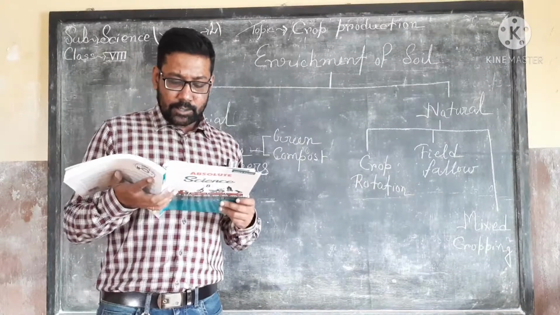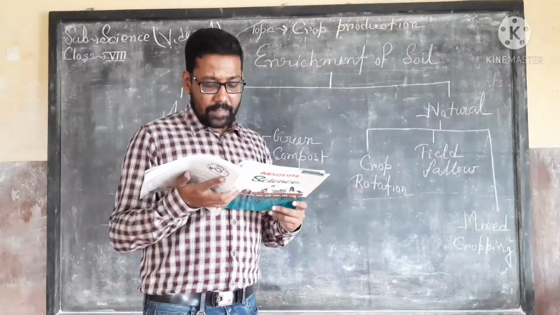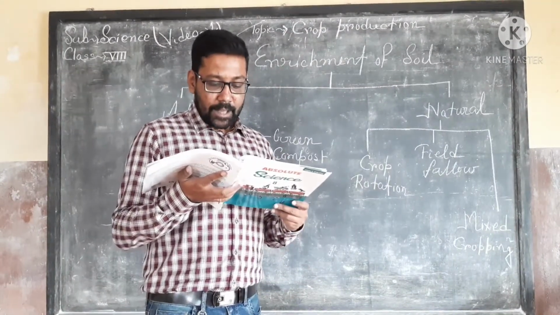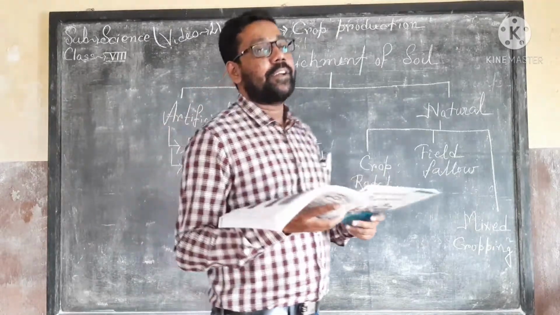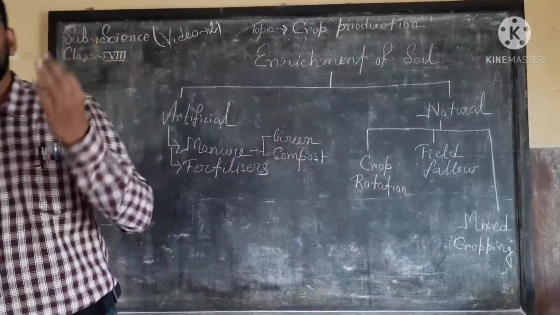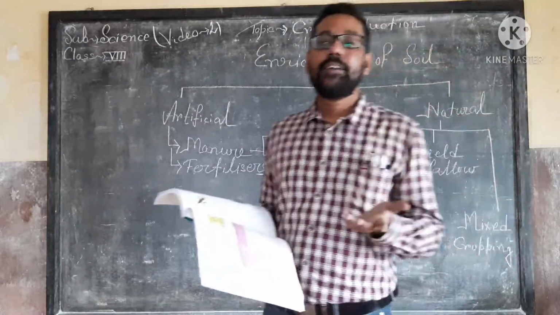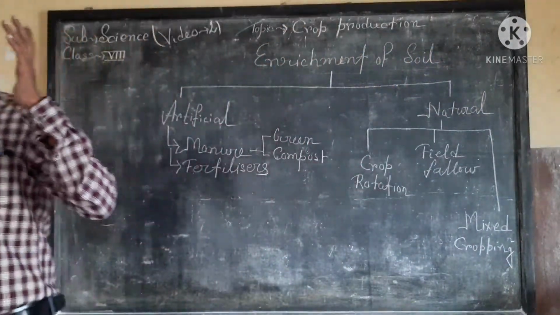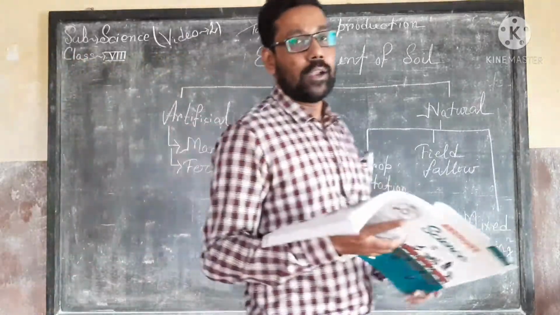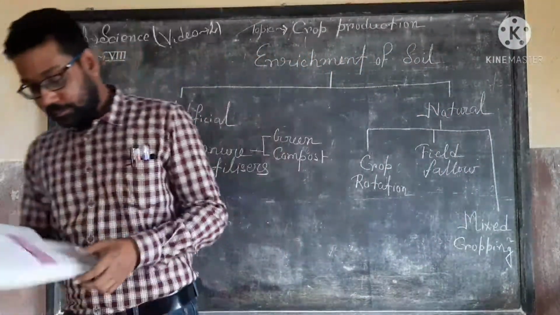present in the root nodules of these plants, and the atmospheric nitrogen is converted to nitrates by the Rhizobium bacteria. So what is the main importance of this Rhizobium bacteria? The Rhizobium bacteria converts the atmospheric nitrogen into nitrate, and it is stored in the soil. This is helpful for every plant.